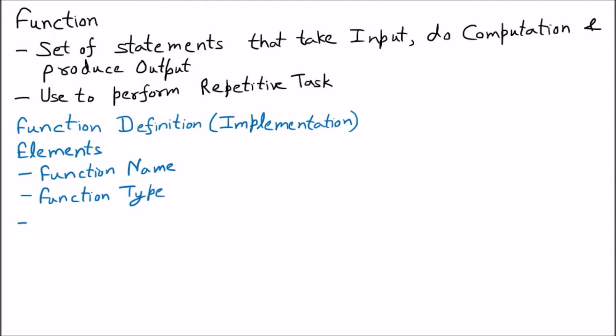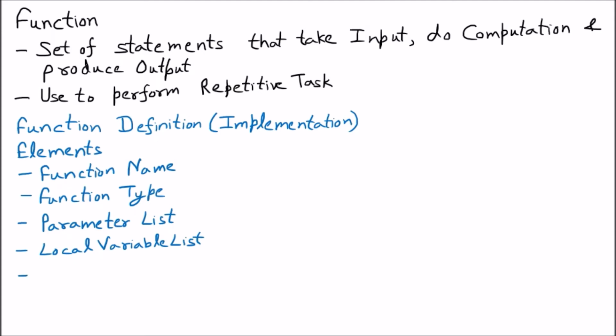Then the next one is the parameter list. Parameter list means what are the parameters that we are going to pass inside the function. Then we have the local variable list. Local variable list means what are the variables we are going to declare inside the function. They are called local variables.